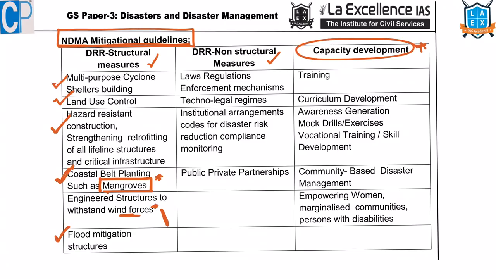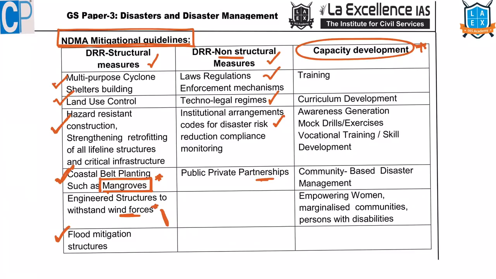Flood mitigation, because we said cyclone is associated with heavy rainfall. So flood mitigation should be there. These are structural measures. What are the non-structural measures? Non-structural measures are simply policy or law. Here, land regulation, technological and institutional arrangements, public-private partnerships. These are part of non-structural measures.